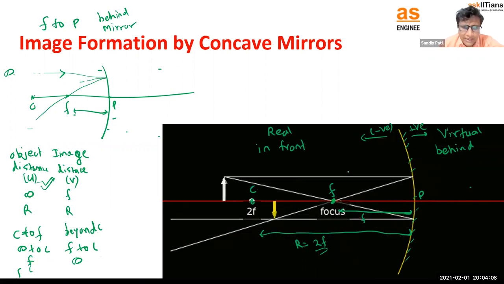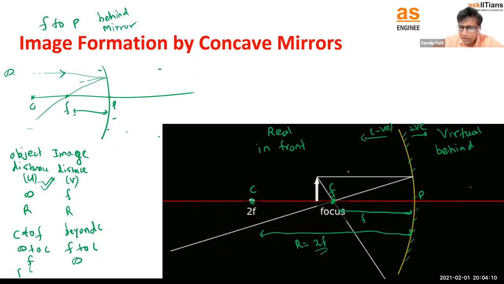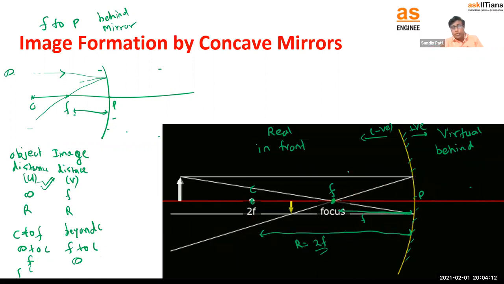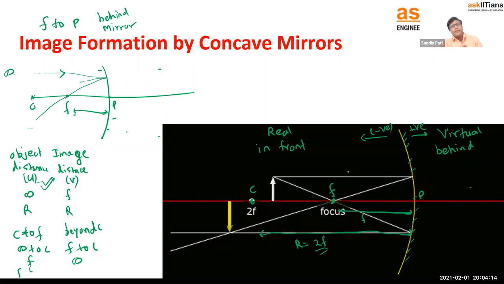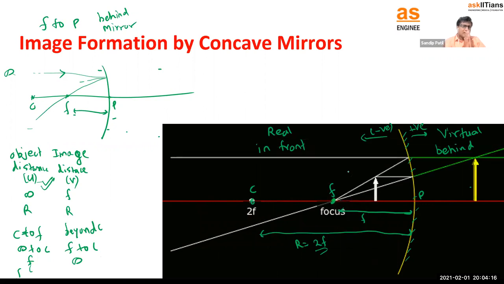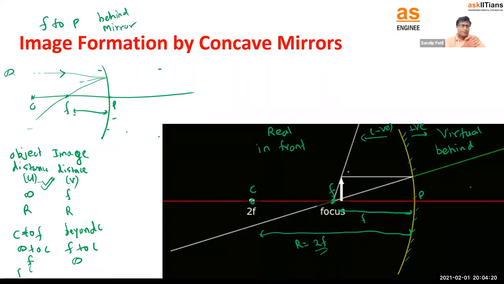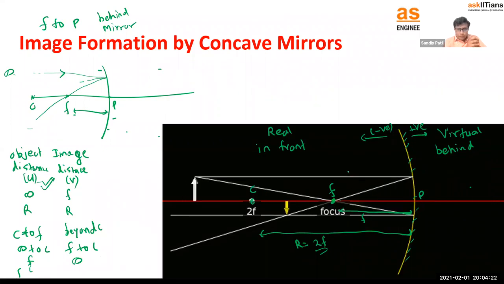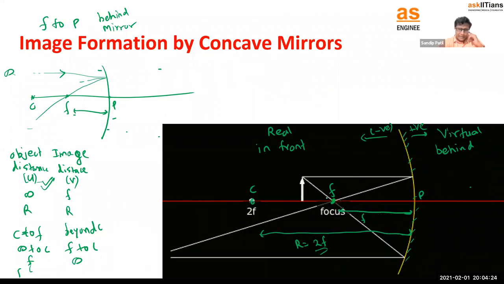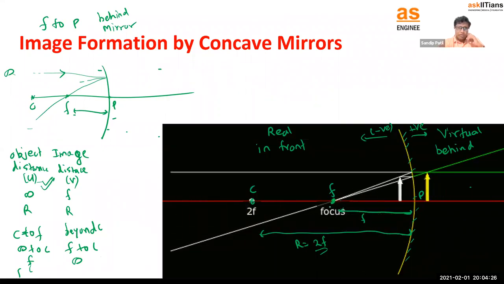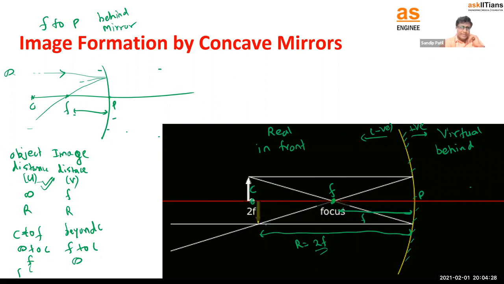You can also see some sizes of the object. The object size is not going to change, but can you see that the yellow arrow, the image, is changing its shape? When it was at focus it was very small, then it is increasing its size.